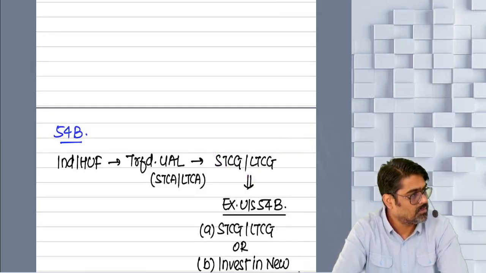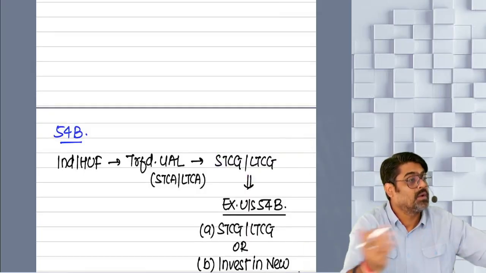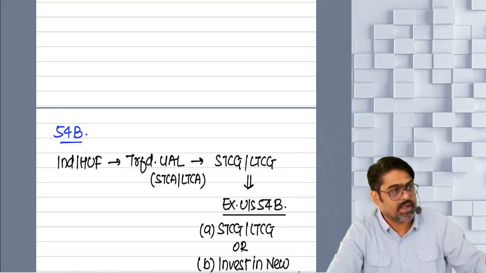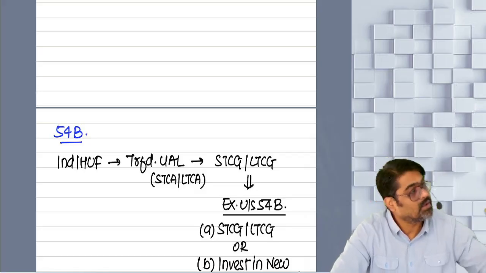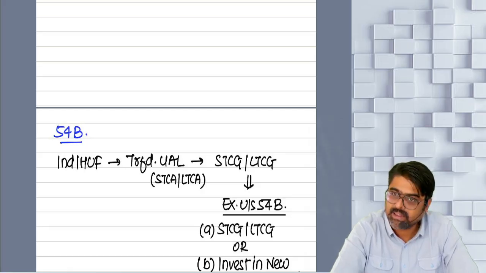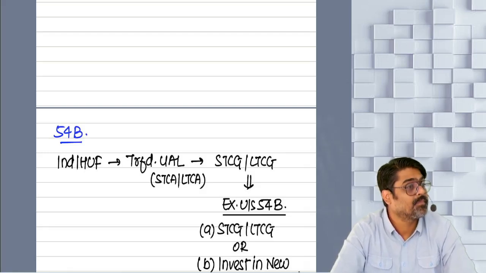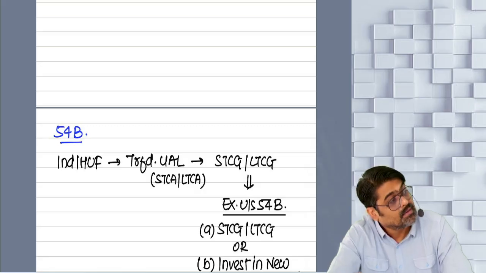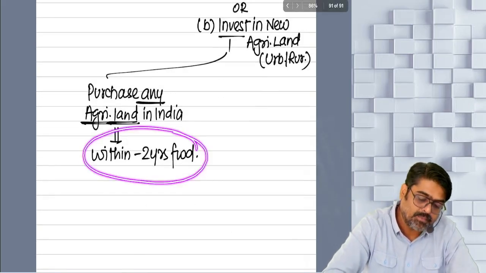So we will assume as if the cost of purchase is met out of your capital gain of urban agricultural land, and accordingly based on that investment in the new agricultural land, you can claim the exemption from your capital gain. Understanding? So instead of residential property to residential property, it is what? Urban agricultural land, the gain is invested in new agricultural land. Yes or no? Now purchase should happen within this time.